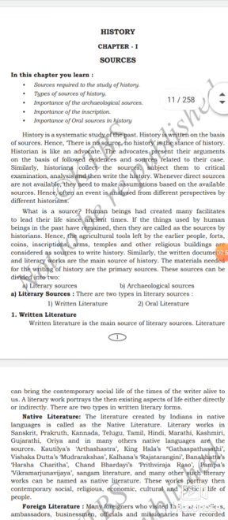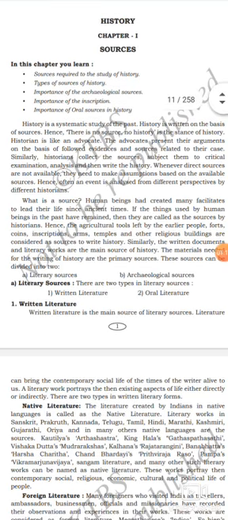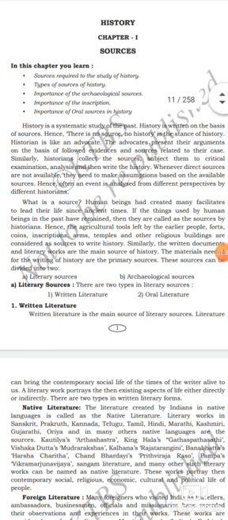In this lesson, you will learn the sources required for the study of history, types of sources of history, importance of archaeological sources, importance of inscriptions, and importance of oral sources in history. Listen, dear students, history is a systematic study of the past. What do you mean by history is very important for 1 mark.